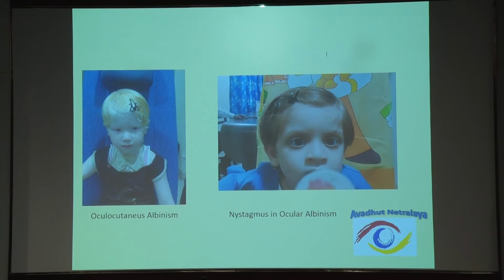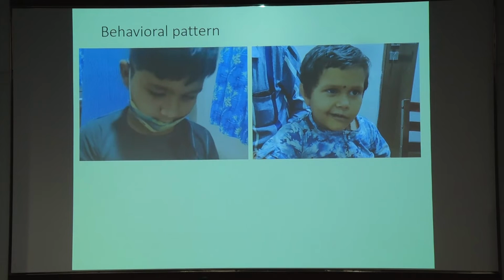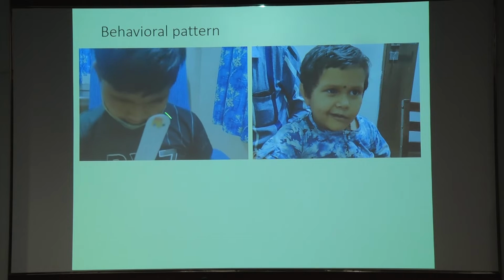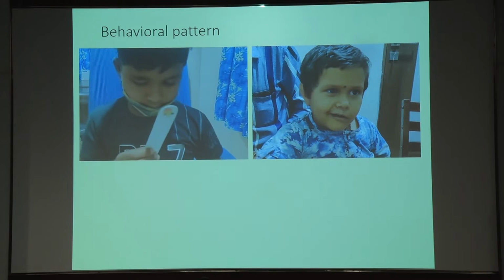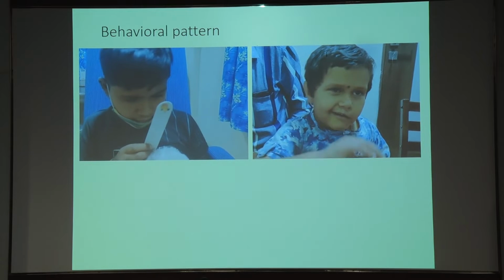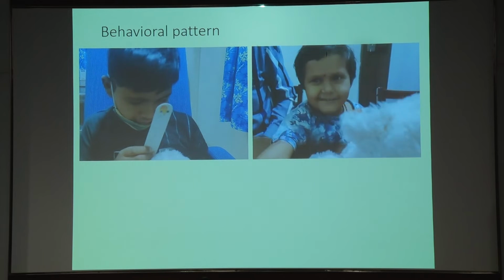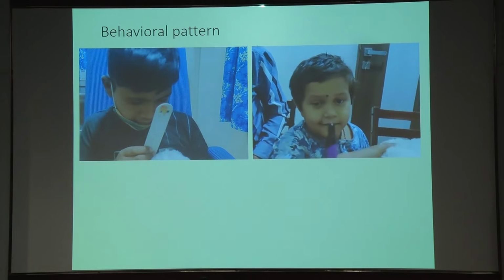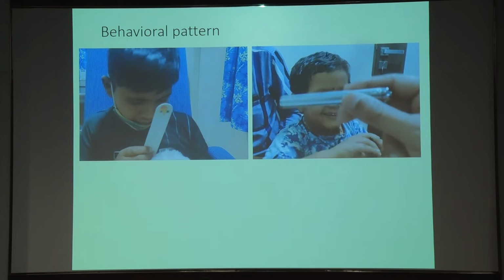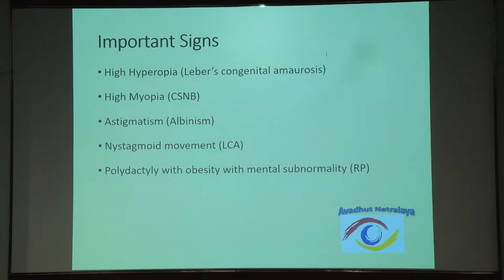Also look for certain behavioral patterns. In this child you can see that the behavior shows that he is trying to look or force his vision for near objects. So definitely the vision in both the eyes is less. Or this child, who has a mental subnormality, again is trying to fixate at objects which have been shown. The vision is not gone, but definitely it is less than what a normal child's vision should be. So important signs can be high hyperopia, which indicates LCA, or high myopia, which can be associated with CSNB.